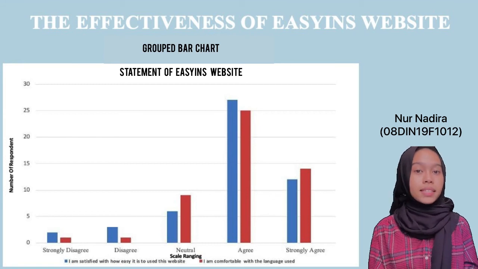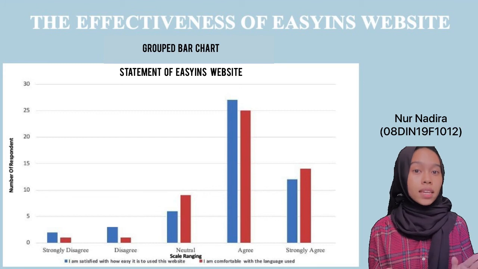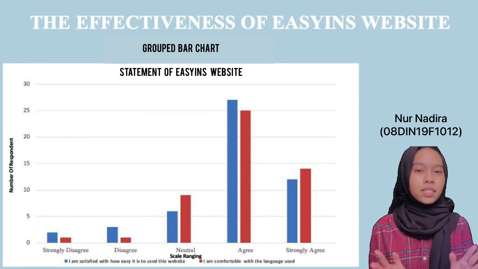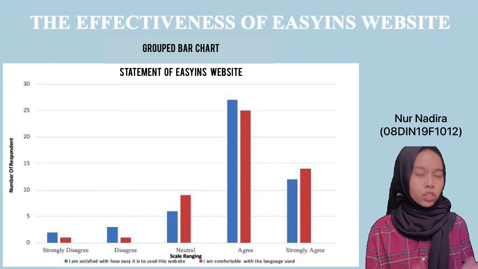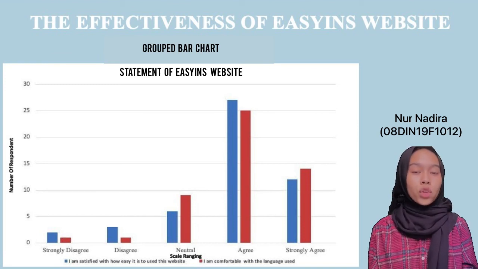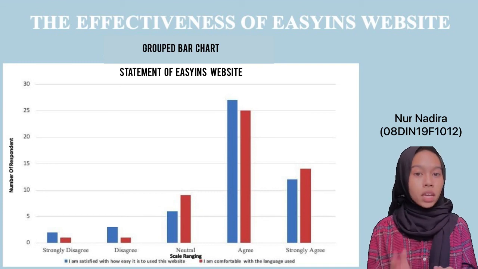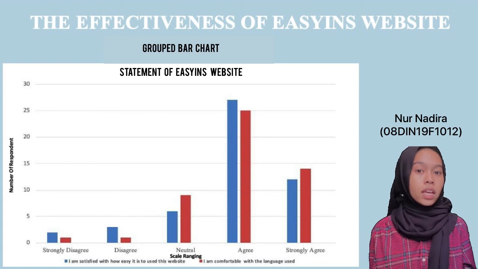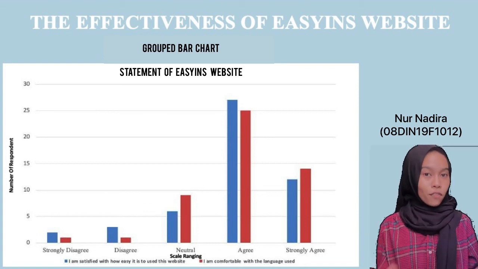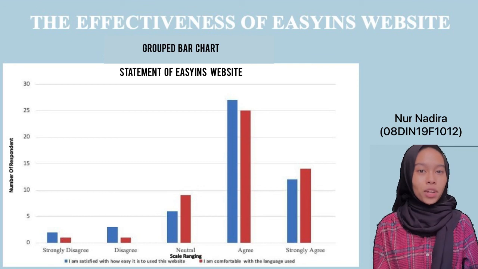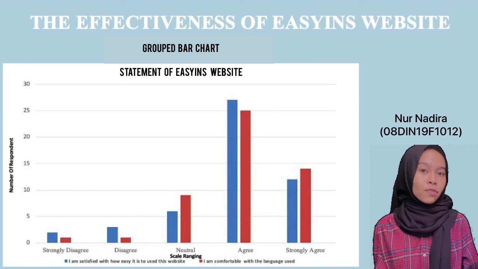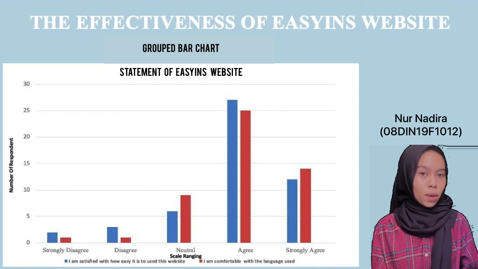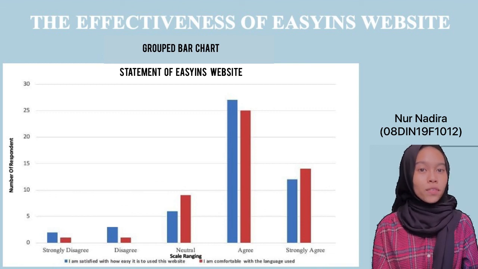It can be seen that the statement, I am satisfied with how easy it is to use this website, fell slightly from scale agree to neutral. If you look at the statement, I am comfortable with the language used, you will notice that the respondents increased dramatically from scale strongly disagree to scale agree. Overall, we can see the number of respondents seem to have a level of agreement in both of the statements, which are I am satisfied with how easy it is to use this website and I am comfortable with the language used.